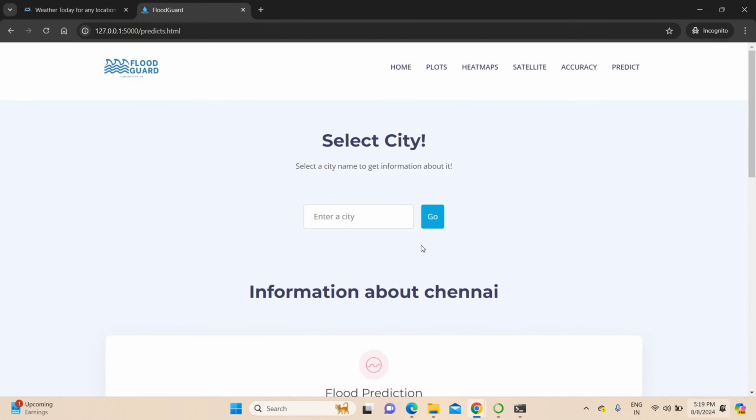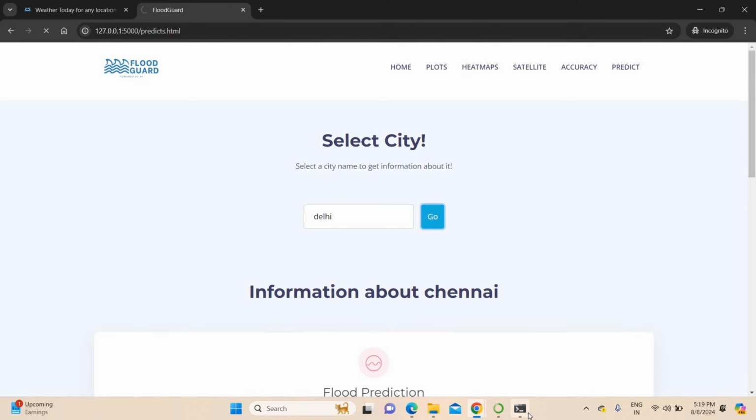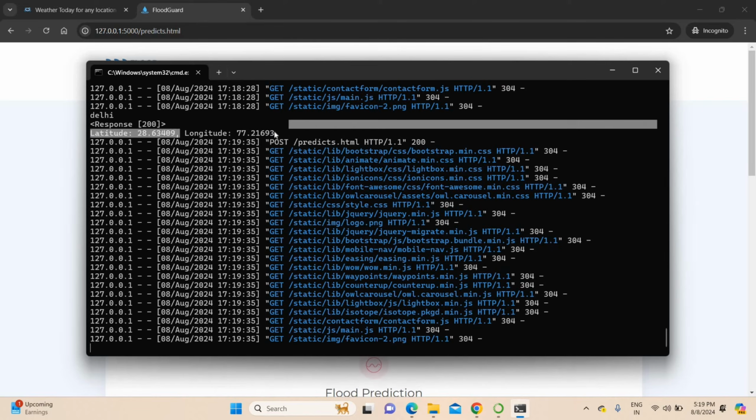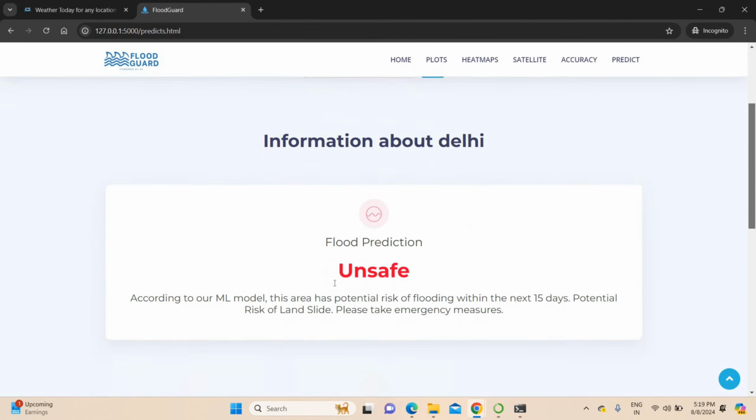What I'm doing means, check the today date. I'm just going for Delhi. You can type Delhi here. So for Delhi also you can get the latitude and longitude. After getting the latitude and longitude, it will collect all the real-time data with the help of API. It will collect all the real-time data, satellite maps and all. Then it will predict whether flood may happen or not.